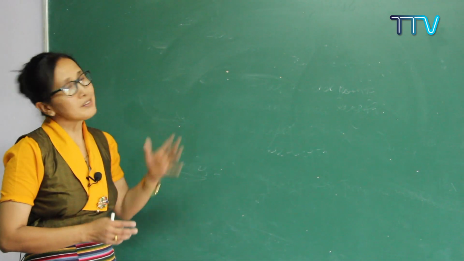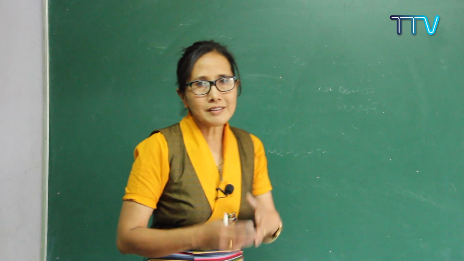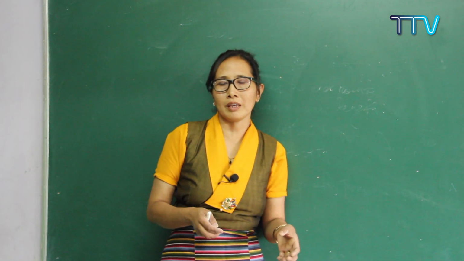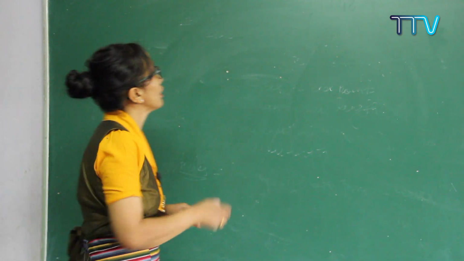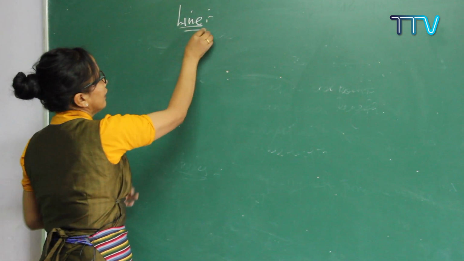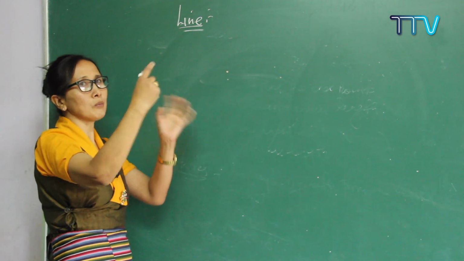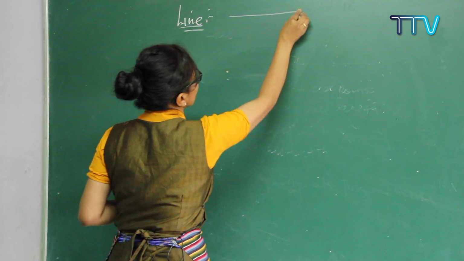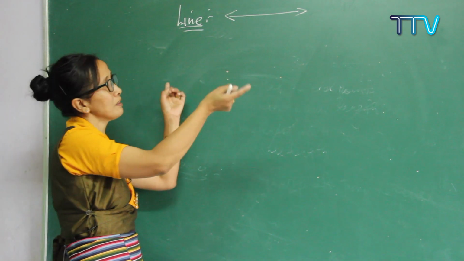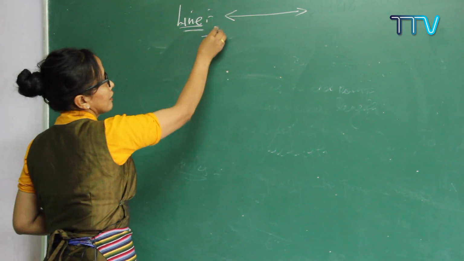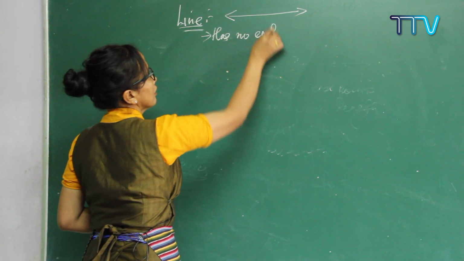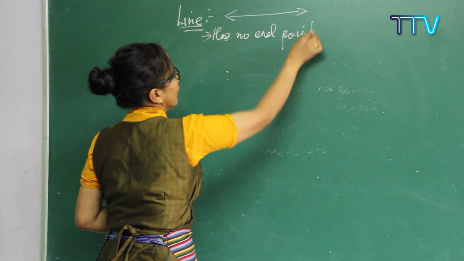First, what is a line? A line is a straight one-dimensional figure whose length we cannot measure. Let me give an example. See here, line. Let me draw the diagram so that you can get it more clearly. A line is like this, having an arrow on both sides. That means there is no end point. So we can say a line has no end point.